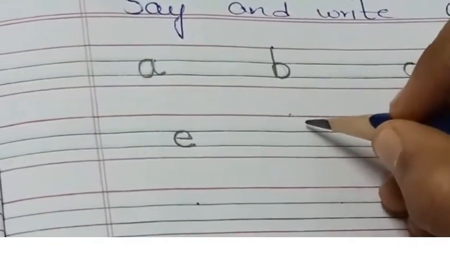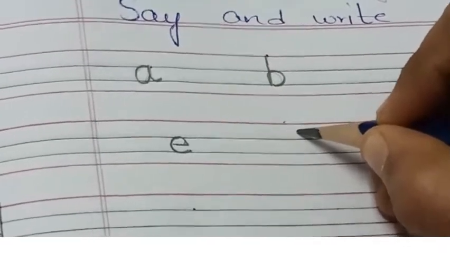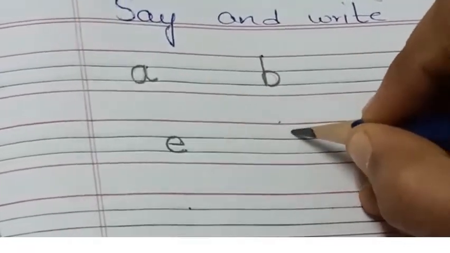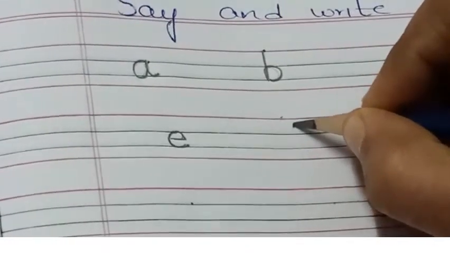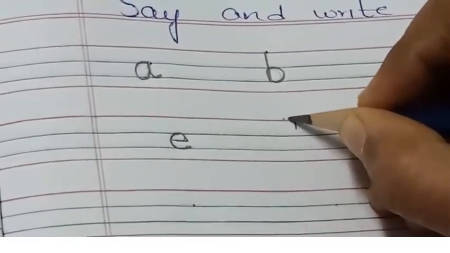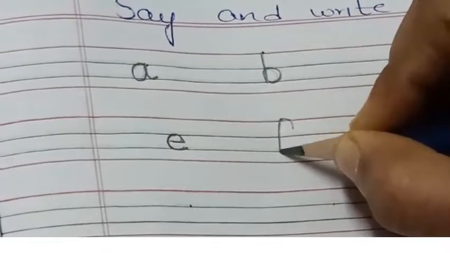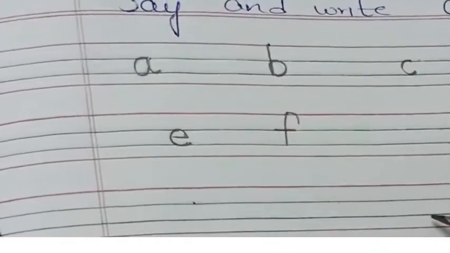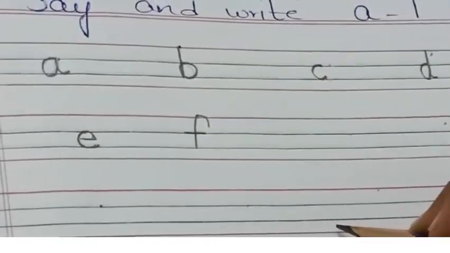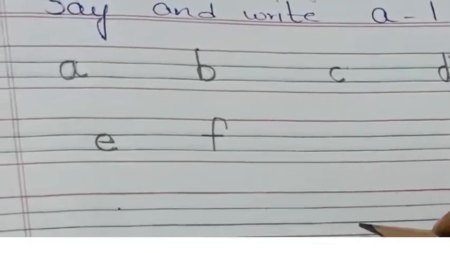After small letter E, keep one finger space. We'll be writing small letter F. Keep the pencil below this red line, draw a hook, then a standing line, and then sleeping line. Small letter F.